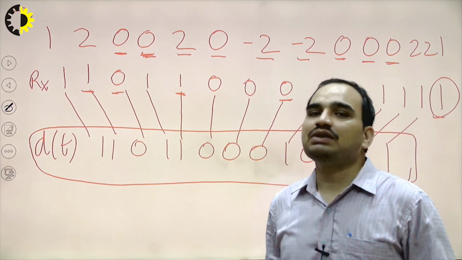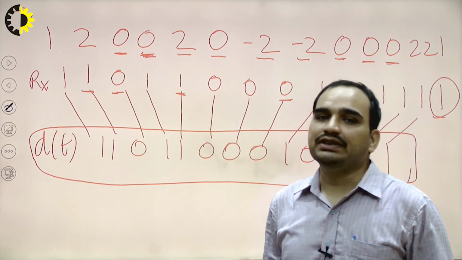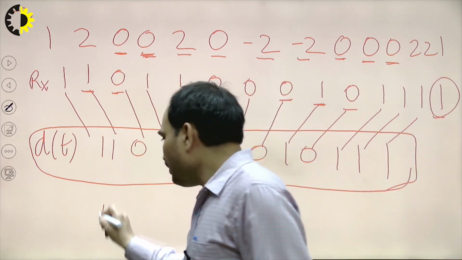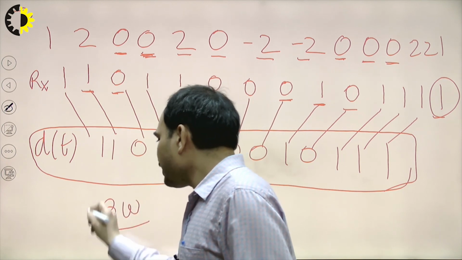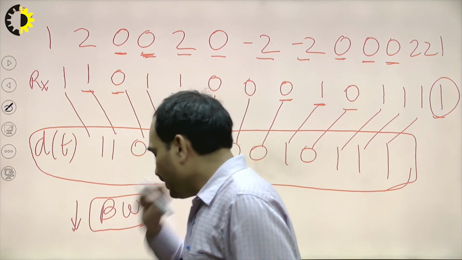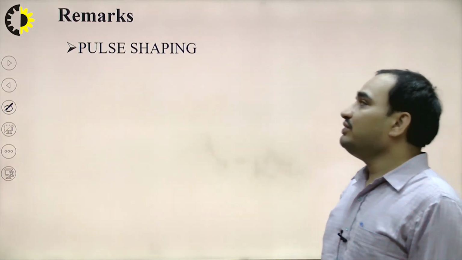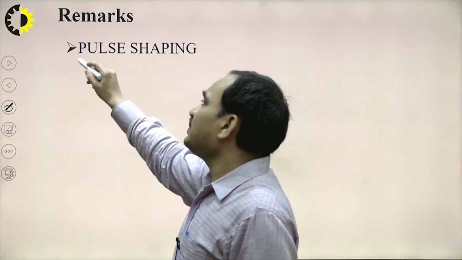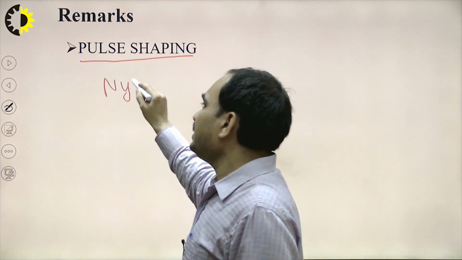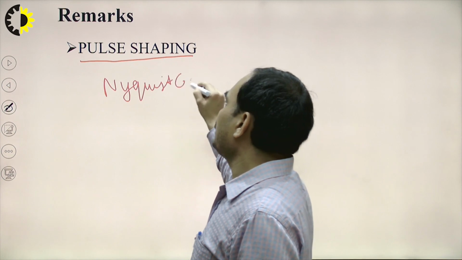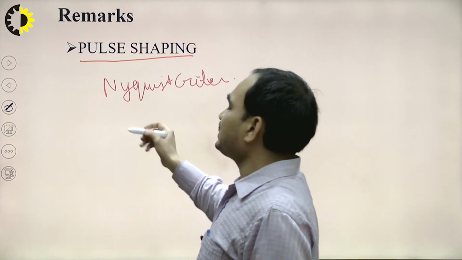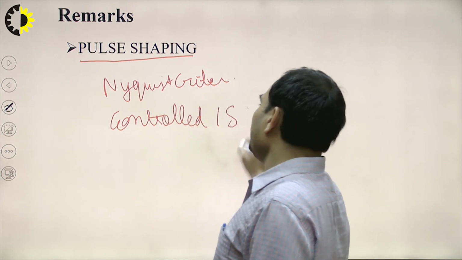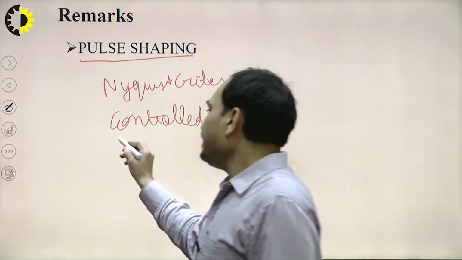So this is the concept of duo binary signaling. This is used to have the minimum bandwidth. So this technique is occupying the least bandwidth. So in this lecture we have discussed the second part of pulse shaping, that is, the Nyquist criteria of controlled ISI using duo binary pulses.